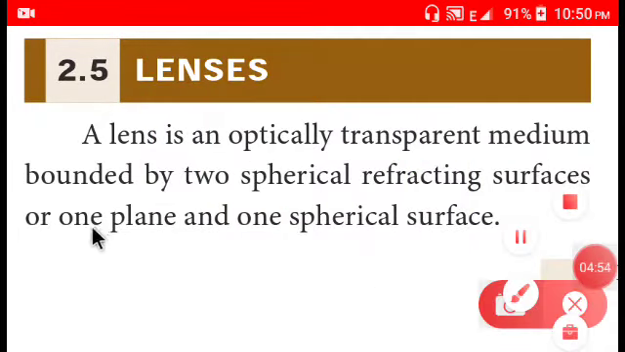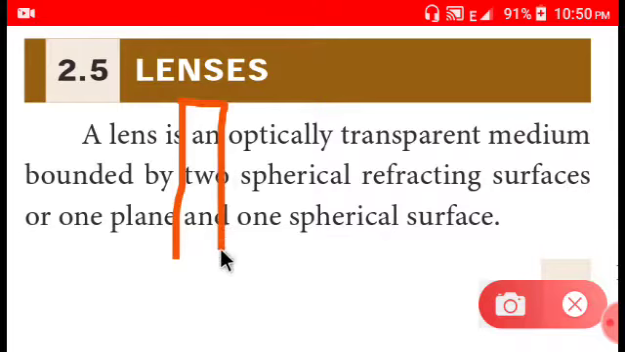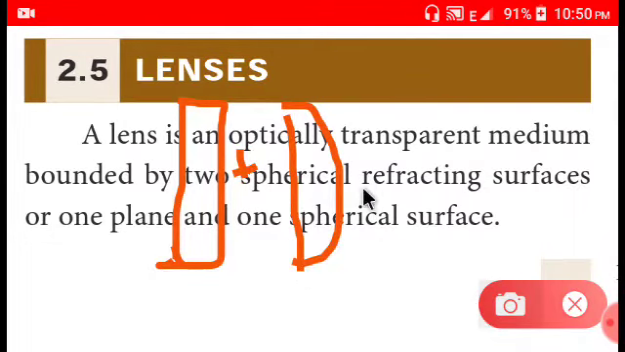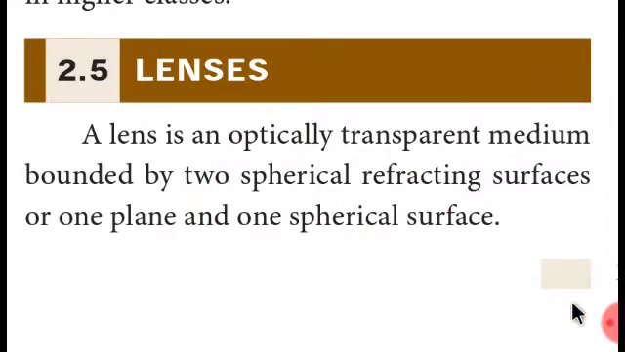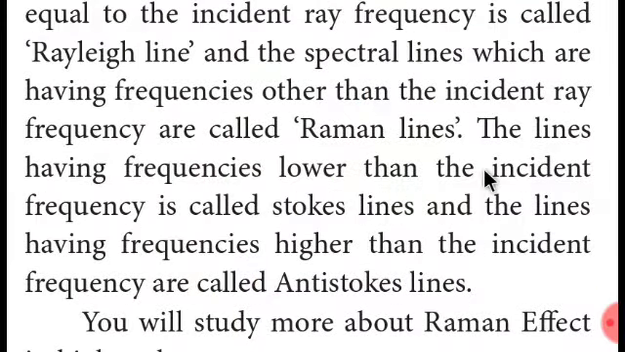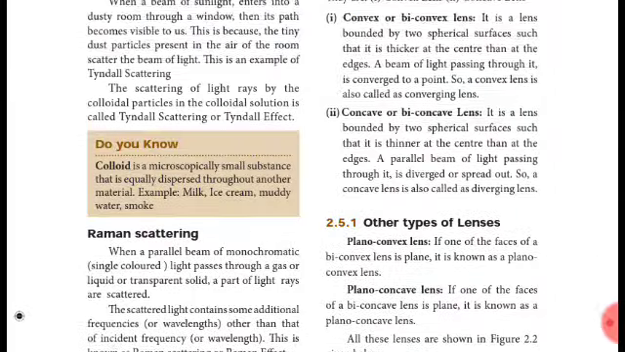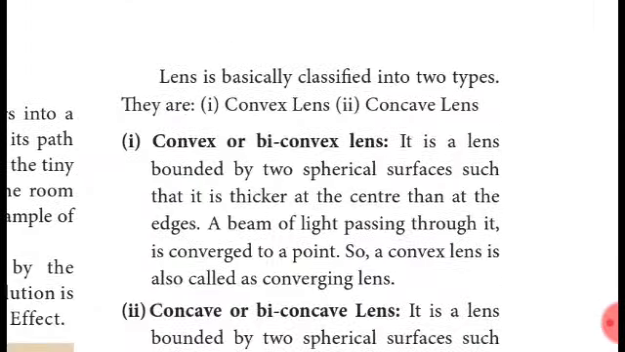So the second one is one plane and one spherical surface. Here is a plane, I mean, a glass slab totally made of glass, and we add one spherical refracting surface, so we get this one. Actually neglect this area, this won't be coming because we will be neglecting the thickness. Fine. Coming there, lenses are basically classified into two types. They are convex lens and concave lens.